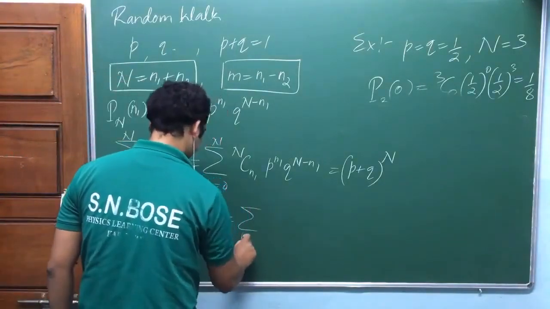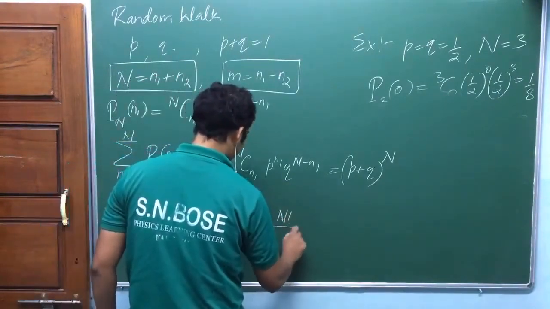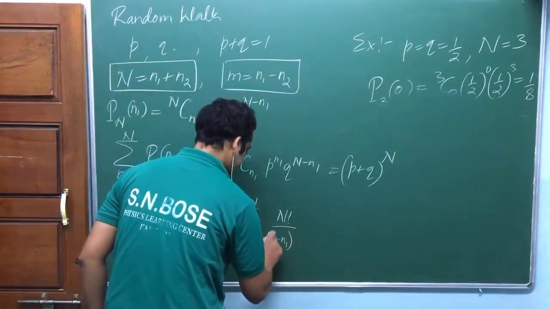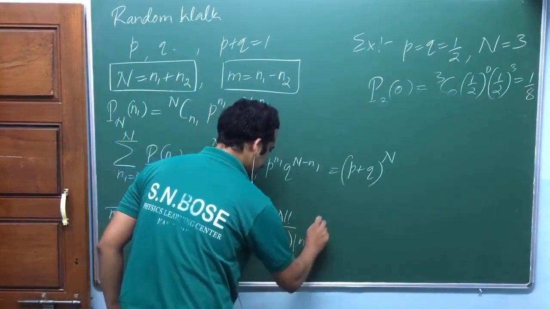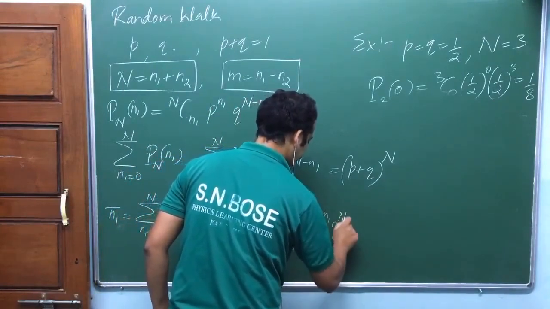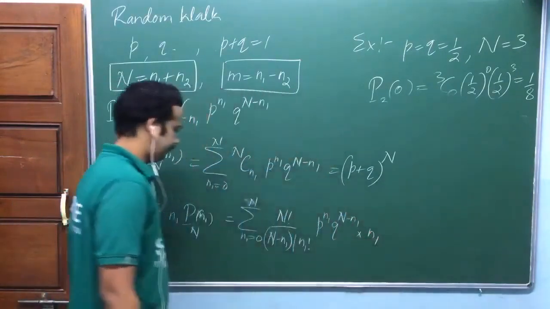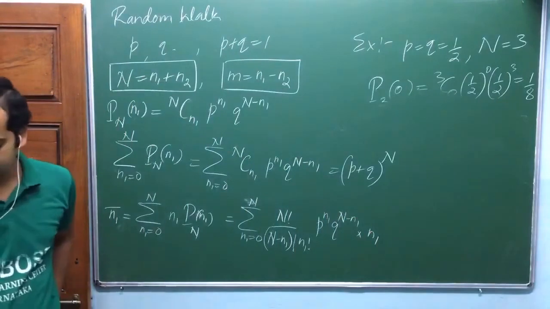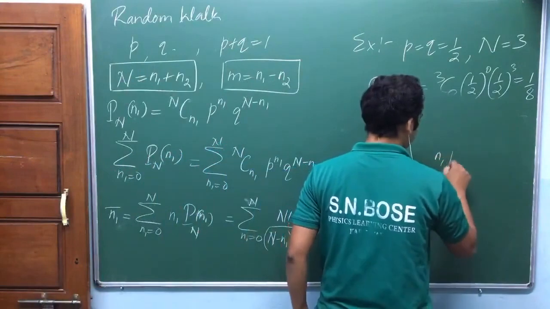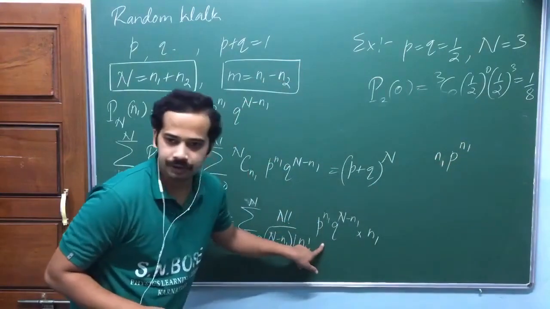This whole thing is summation over N1 equal to 0 to N of N factorial divided by (N minus N1) factorial, N1 factorial, P raised to N1, Q raised to N minus N1, into N1 multiplied, am I right? Now look here, I got N1 P raised to N1, am I right? N1 multiplied with P raised to N1 here.